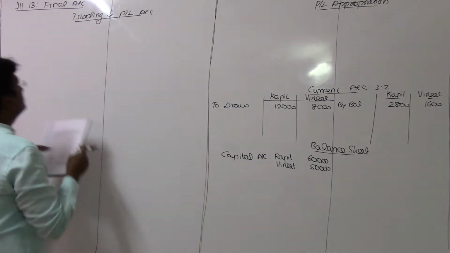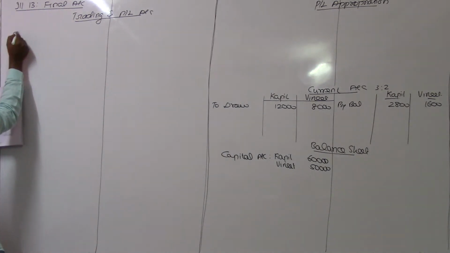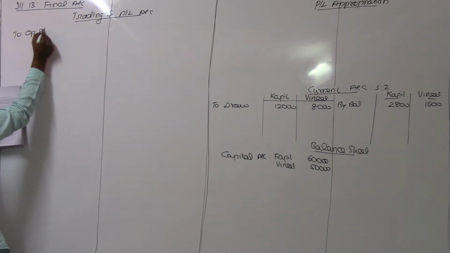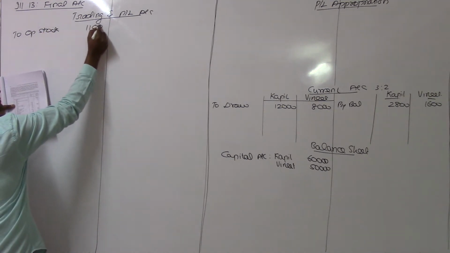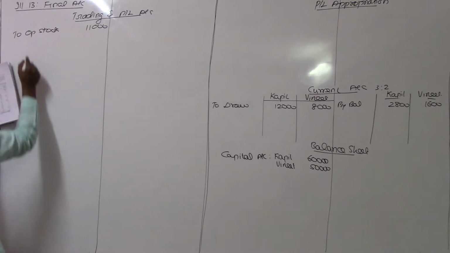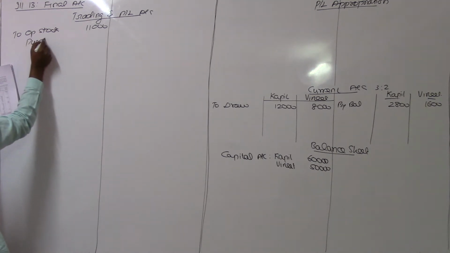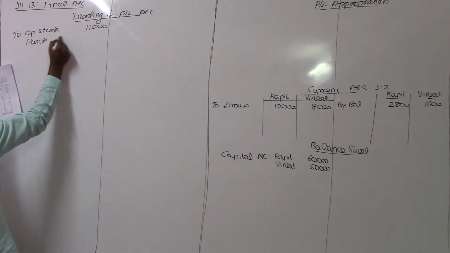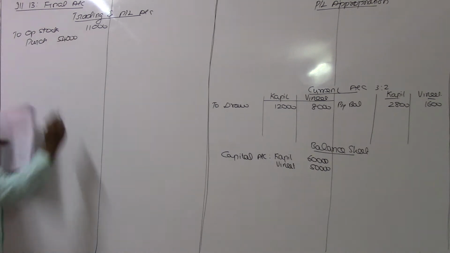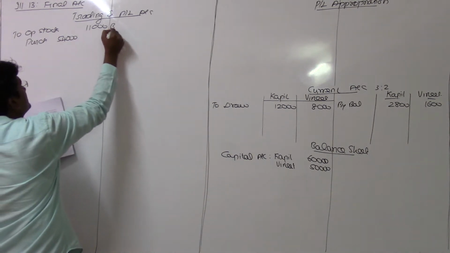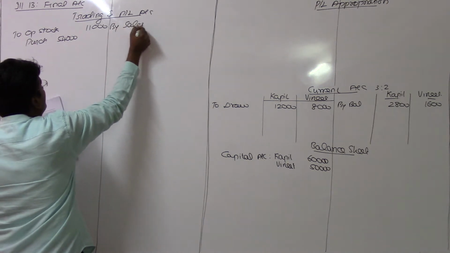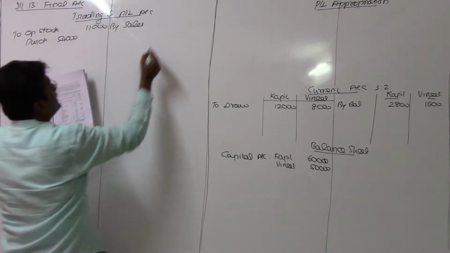Opening stock will come in the trading account, the value being 11,000. Purchases should be on the debit side, the value being 54,000, and sales, the value being 80,000 rupees.